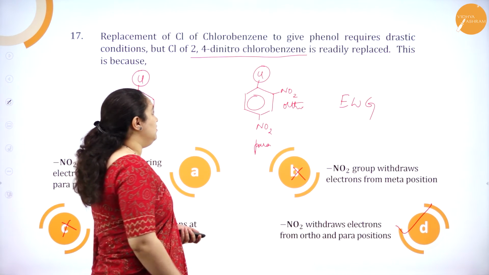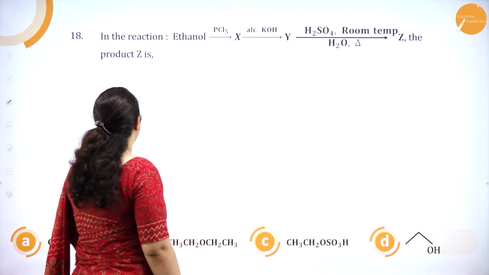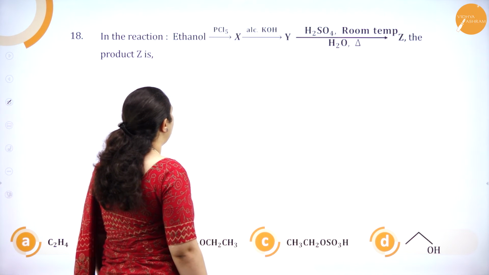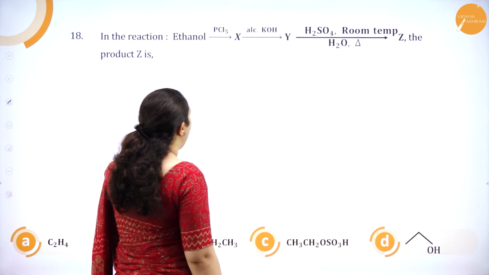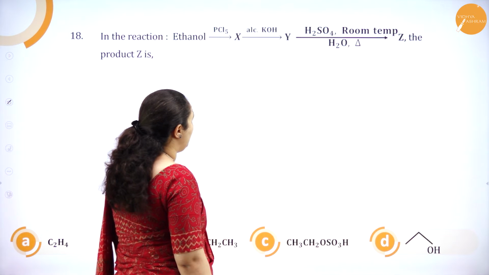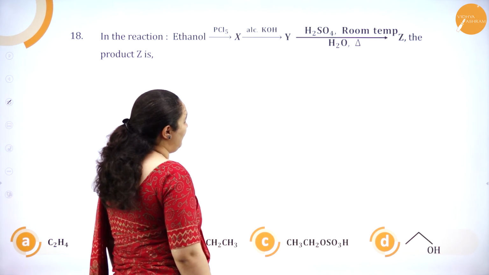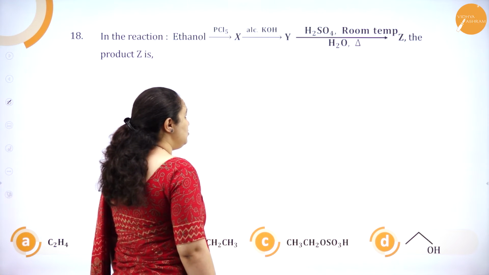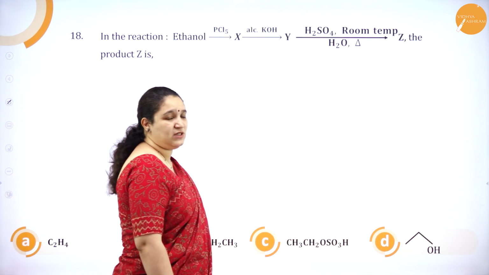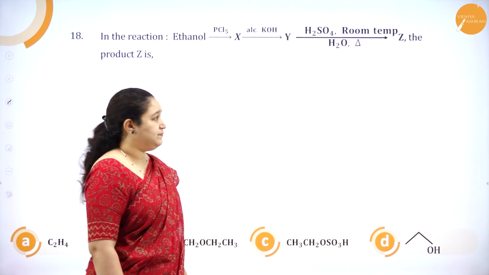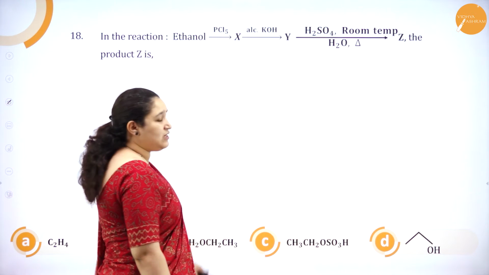Okay. So next question. In the reaction, ethanol with PCl5 gives X, X with alcoholic KOH gives Y, Y with H2SO4 at room temperature and H2O when heated gives Z. So here there is some problem with the question itself. I'll tell you what it is. You have to find out what is the product Z.